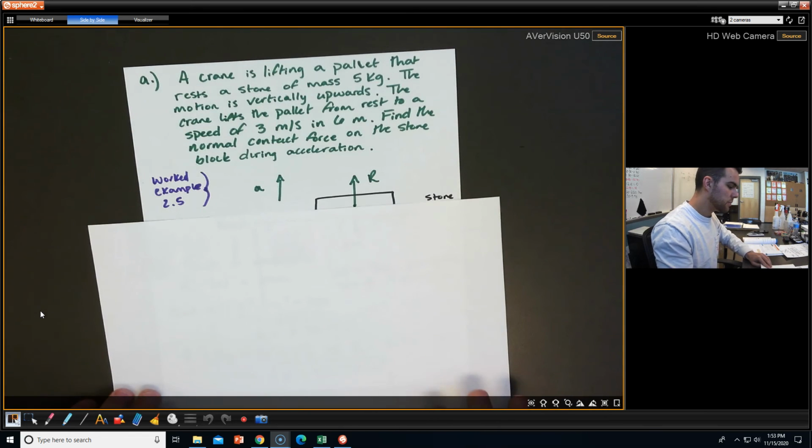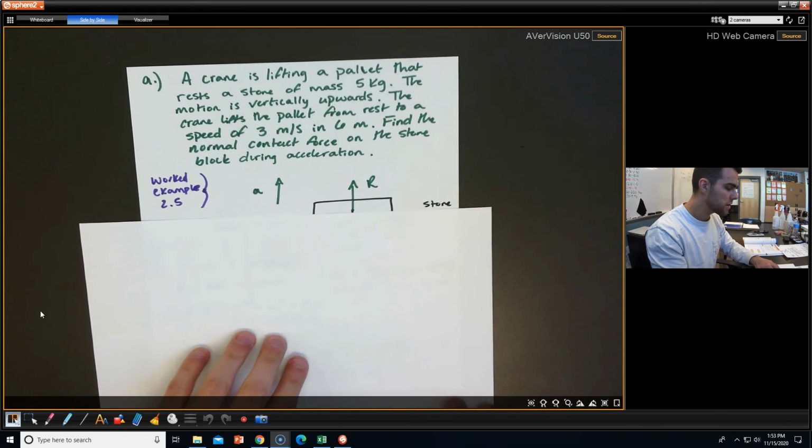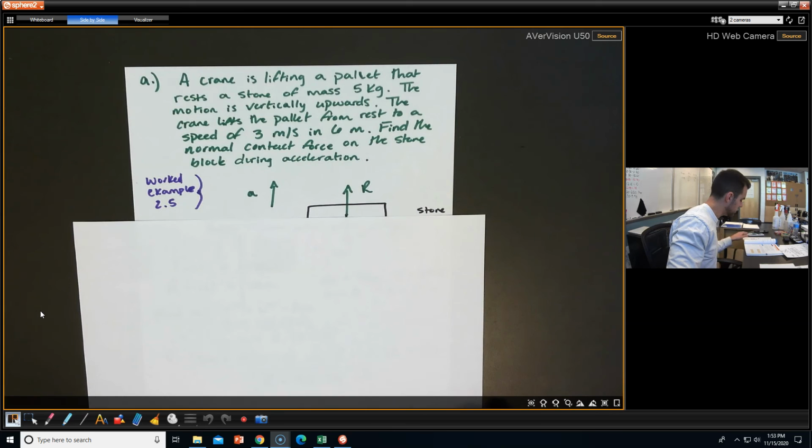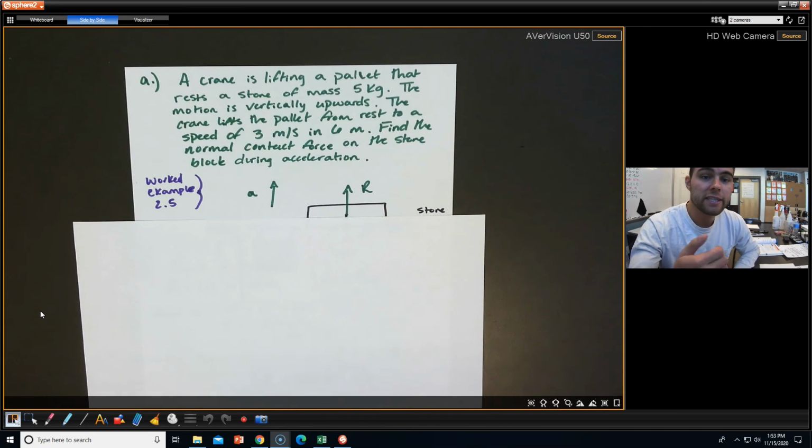This is worked example 2.5 in your book. So it is on page 43. Okay. So a crane is lifting a pallet that rests a stone of mass 5 kilograms. The motion is vertically upwards. The crane lifts a pallet from rest to a speed of 3 meters per second, 6 meters. Find the normal contact force on the stone block during acceleration.